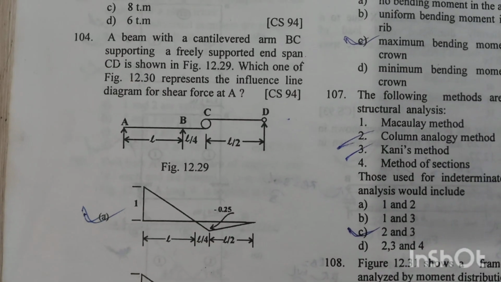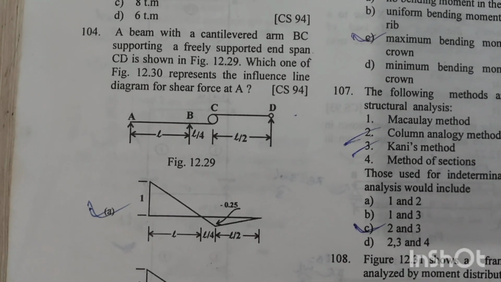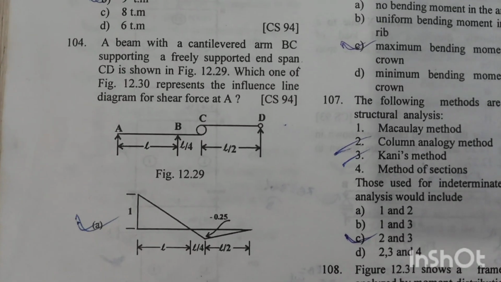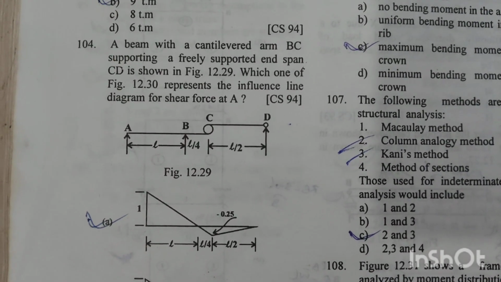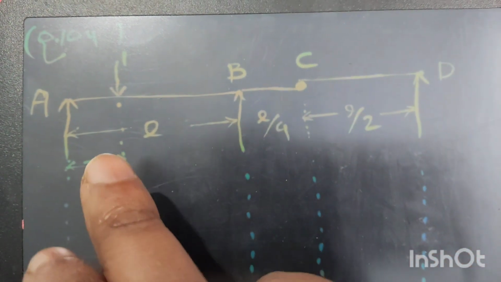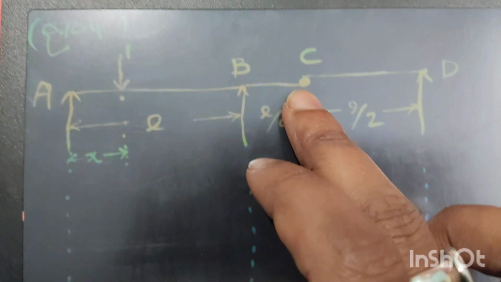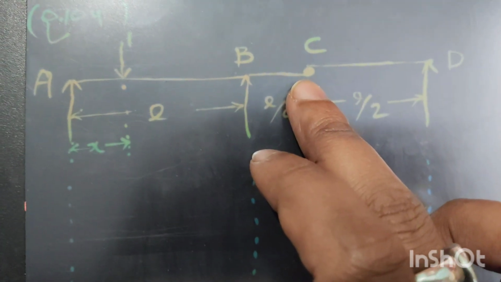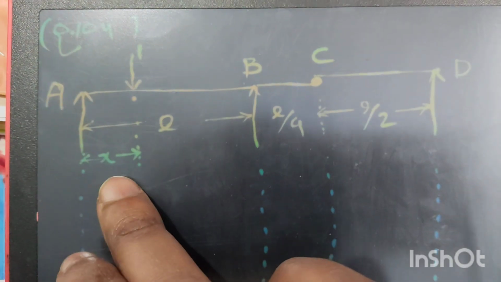Question number 104. A beam with a cantilevered arm BC supporting a freely supported end span CD is shown in figure 12.29. Which one of the figure 12.30 represents the influence line diagram for shear force at A? So this is our beam ABCD. C is an internal hinge, and this hinge C allows free rotation between the beam segments. We have to find out the influence line diagram for shear force at A.